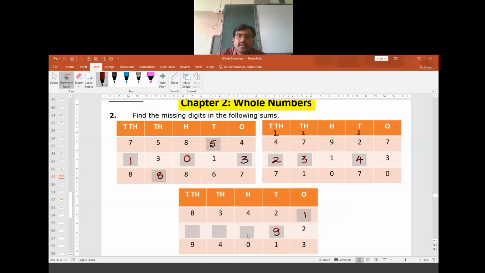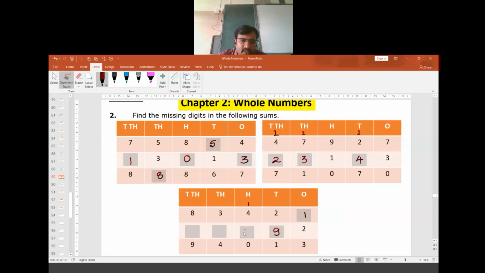Now you see, it has to be 6. Here 2 plus 9 is 11, 1 is carried forward, so this has to be 5.